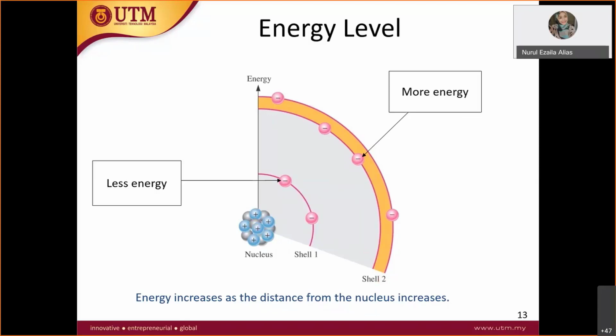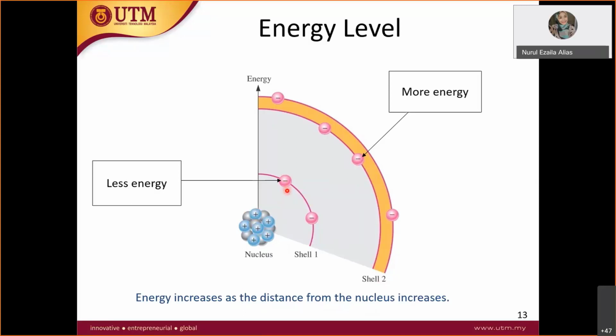Since this electron at shell 1 is very near to the nucleus, the attraction is strong, so this electron needs less energy to stay in that shell 1.